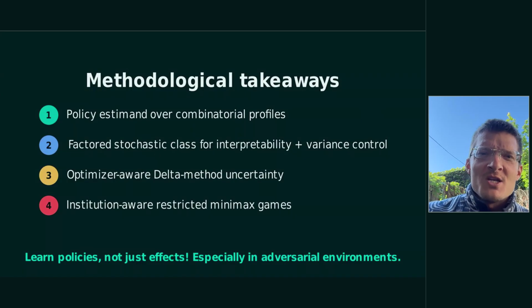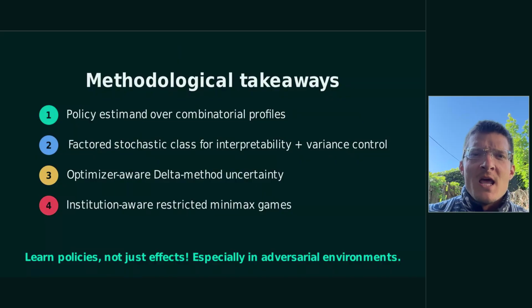In terms of takeaways, the focus here is really on learning policies and conjoints, not just effects. Randomized conjoint data can support policy estimates under combinatorial profiles. A factored stochastic policy class will keep this interpretable and keep variance controlled, and Minimax extensions bring in a strategic component.